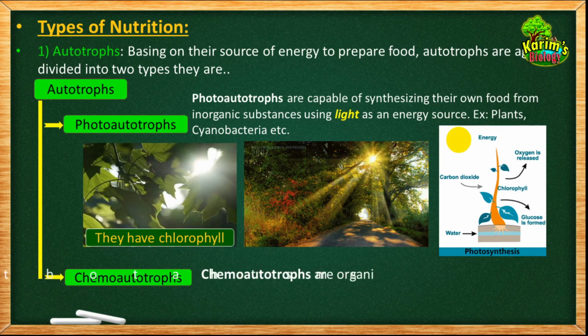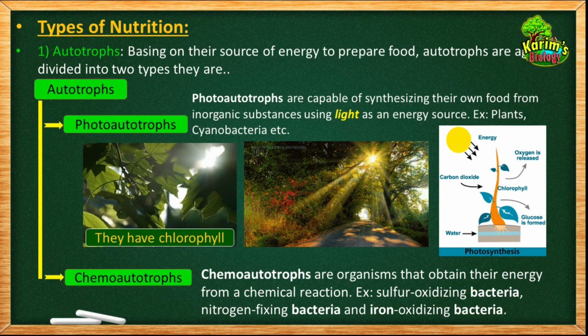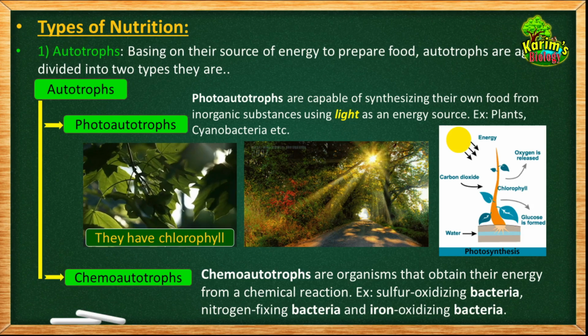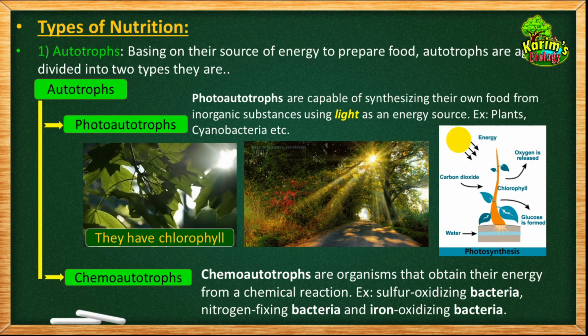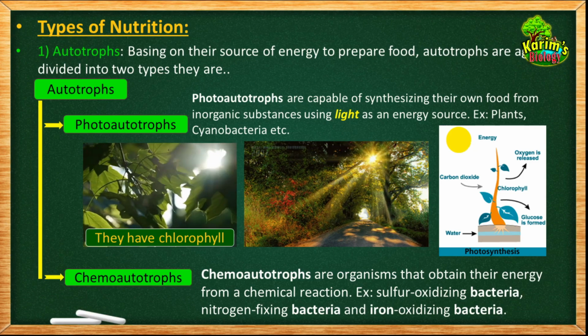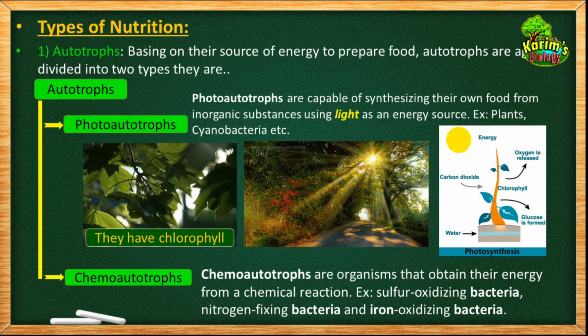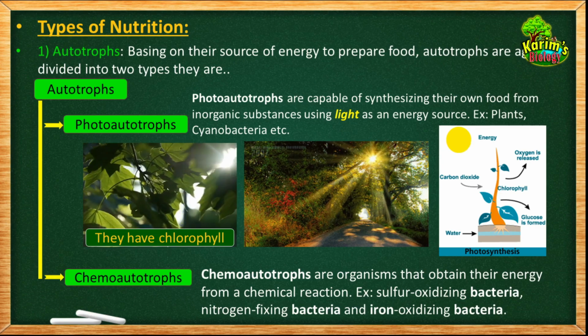Now once again see the definition, that chemoautotrophs are the organisms that obtain their energy from a chemical reaction. They perform oxidation reduction reactions which release energy, and by using that energy they are able to prepare their own food. For example, sulfur oxidizing bacteria, nitrogen fixing bacteria, and iron oxidizing bacteria. These are some of the examples.